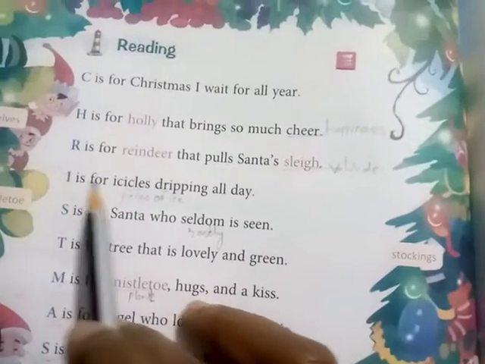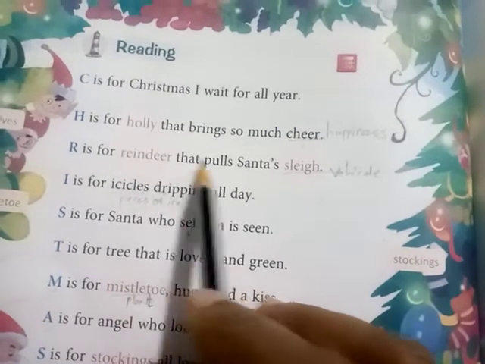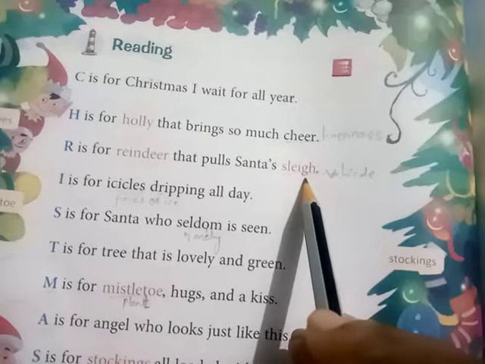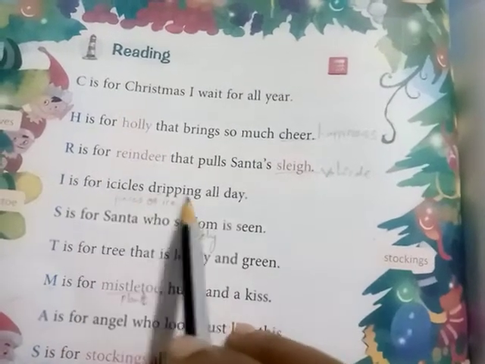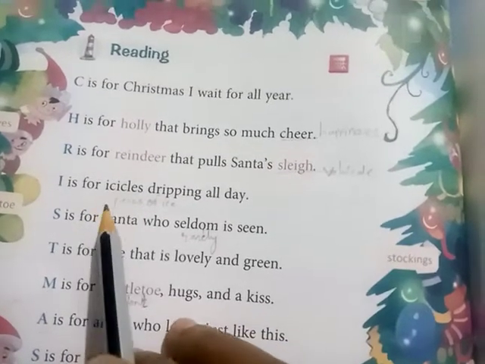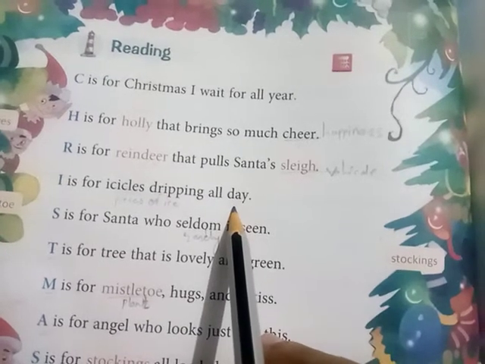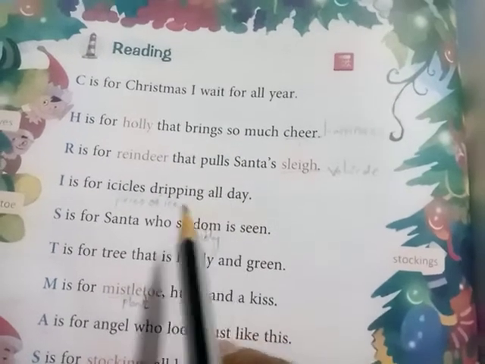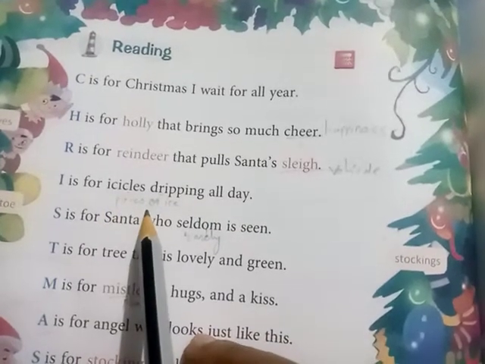Next, I is for icicles dripping all day. Here I refers to pieces of ice dripping all day. Dripping means here falling the whole day. It's called ice pieces.